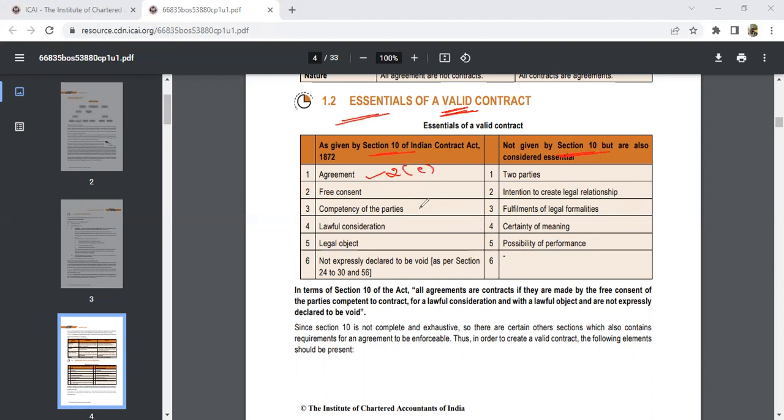So, agreement comes under Section 2(e), which tells us that every promise and every set of promises forming a part of consideration to each other is an agreement. Suppose both parties are making an agreement, then we can call that a contract. Then it comes under our Indian Contract Act, and it is an essential element.